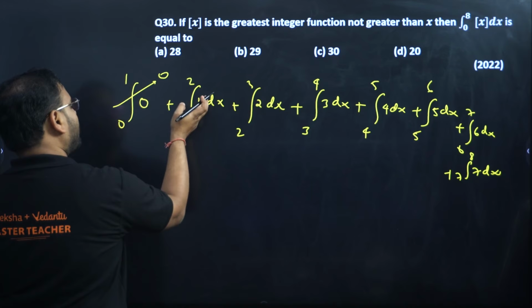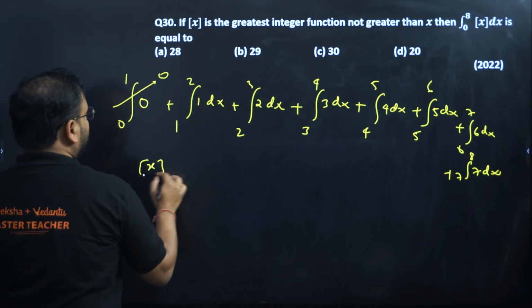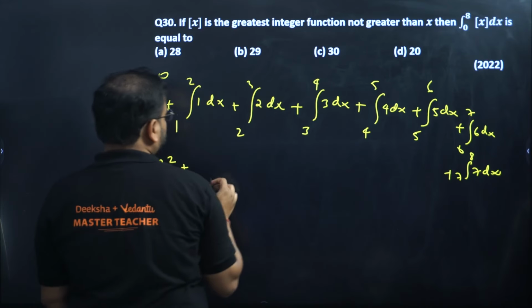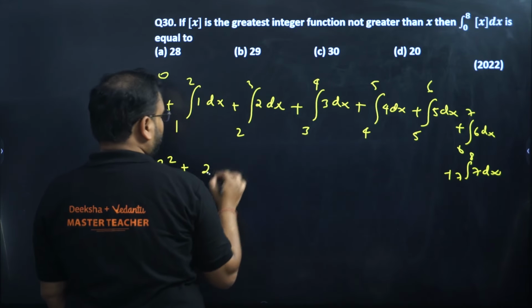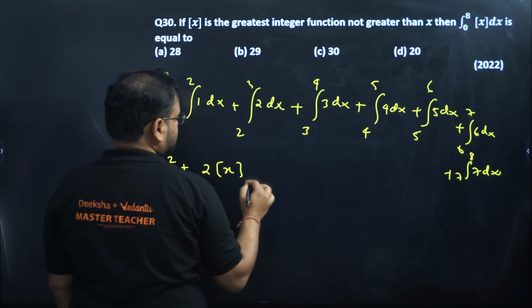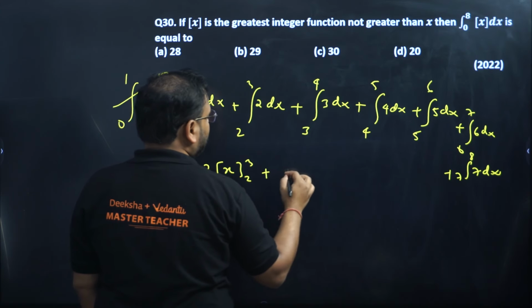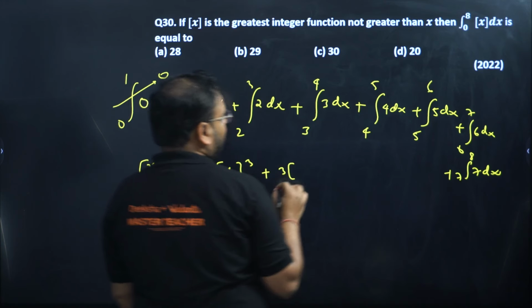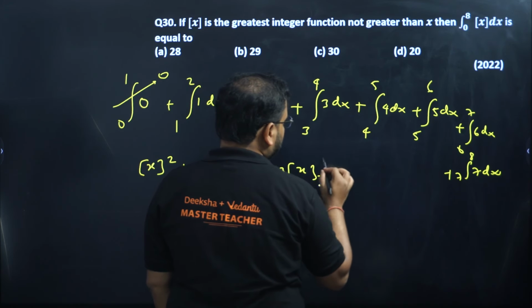Now check this out. Integration of 1 will give me what? x from 1 to 2. Same way, over here also, what are you going to get? Check this out. You'll have 2 constant outside, and the integration of dx is x, from 2 to 3. Okay. Over here 3 will be constant outside, and you'll again have x from 3 to 4. Now check carefully.